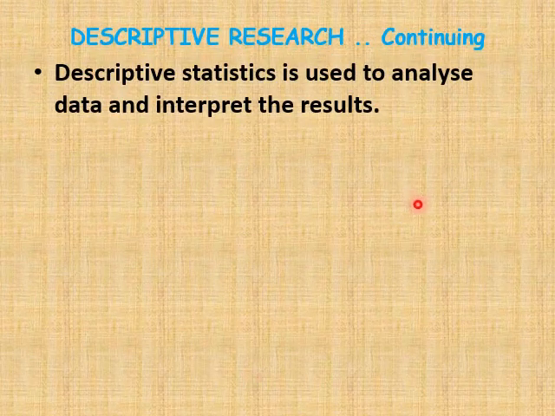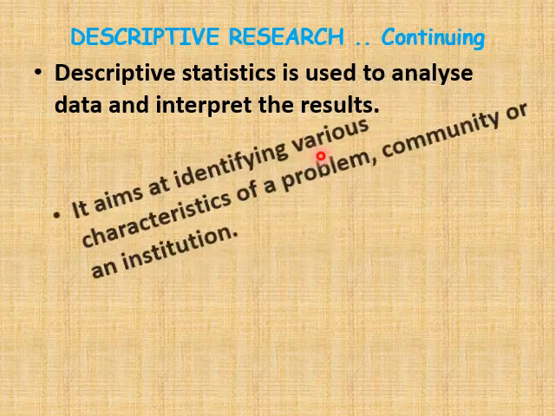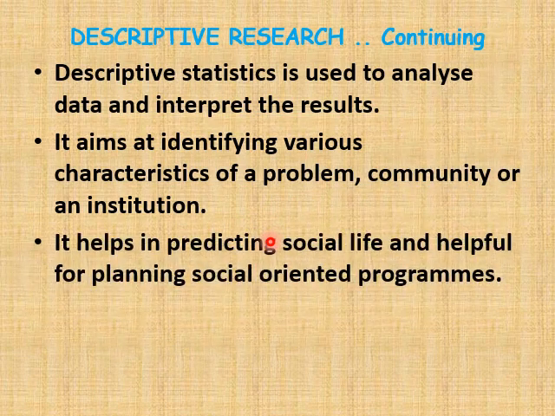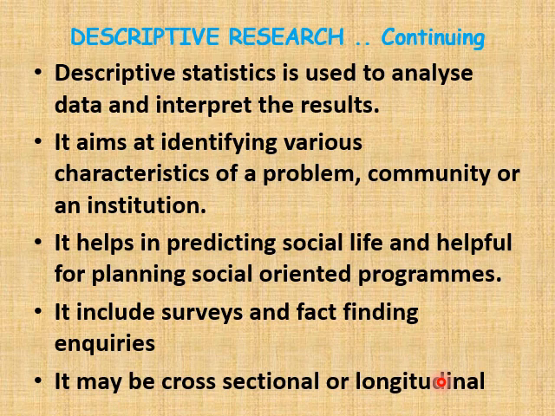Descriptive statistics is used to analyze data and interpret the result. There are two types of statistics, descriptive statistics and analytical statistics. Here the descriptive statistics such as mean, median, mode, etc. are used to analyze data and interpret the results. It aims at identifying various characteristics of a problem, community, or an institution. It helps in predicting social life and is helpful for planning social programs. It includes surveys and fact-finding inquiries. It may be cross-sectional or longitudinal.